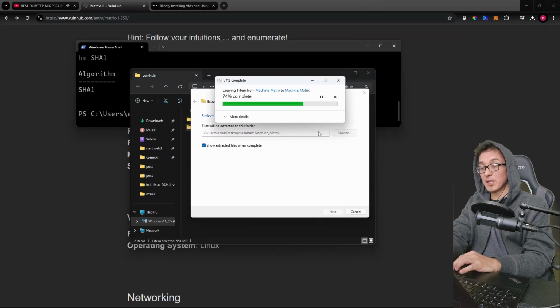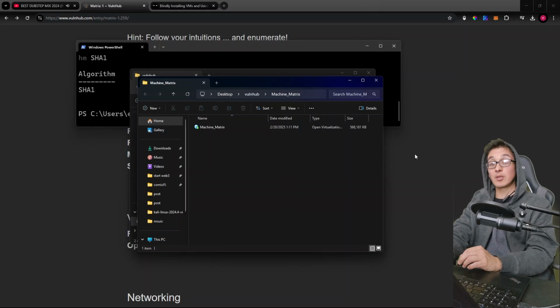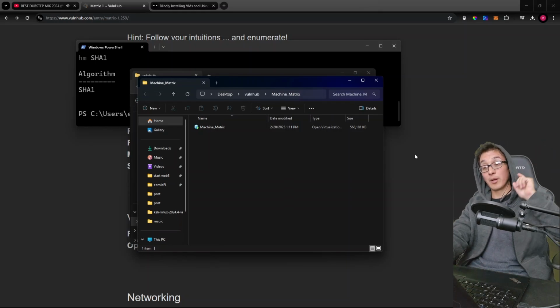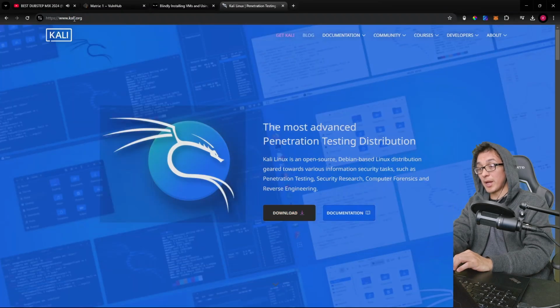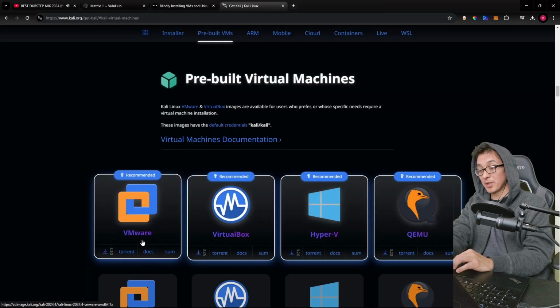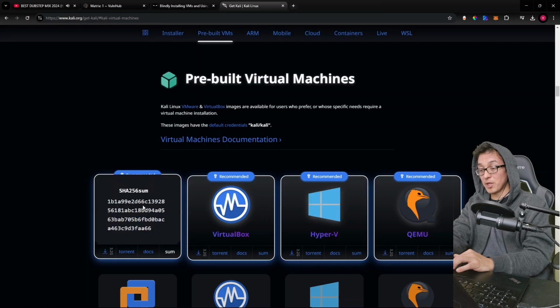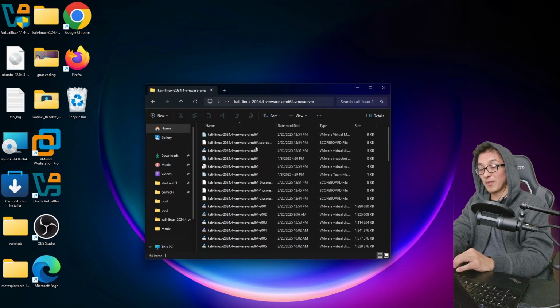Okay, so we're going to be running these machines in VMware Workstation Pro. If you need guidance on how to install that, you can go watch this video here. Now that that's extracted, we're going to go ahead and download also our attacker machine. So you're going to come here to kali.org, come to download, click virtual machines, and make sure to select the VMware download as we're going to be using VMware for this video. Be sure to check the sum the same way I showed you before, extract it, and then you're going to end up with the folder here on your desktop. There's multiple files inside, but you don't need to worry about those, okay?